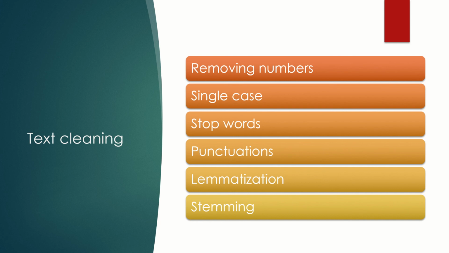It just removes the s, so the number of word count decreases. Stemming is also for that. Stemming goes for the root word and replaces the word with the root word, so the word count actually decreases a lot.